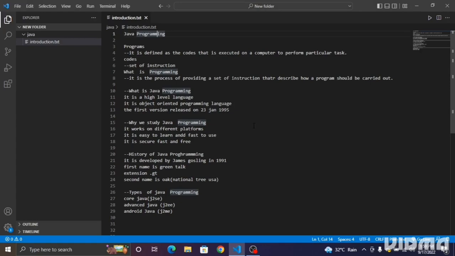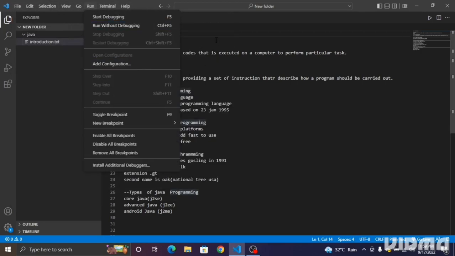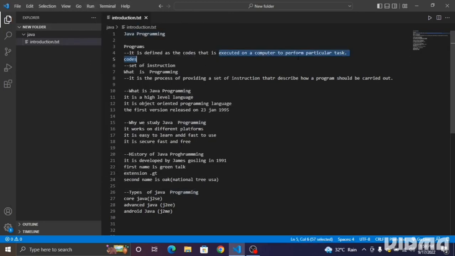If I say a program is defined as code that we write in a specific IDE, that is the code. So a program is defined as code that is executed on a computer to perform a particular task. For a computer to do any task, it needs instructions, and we provide instructions in the form of code. So what is a program? A program is code that is executed on a computer to perform a particular task.